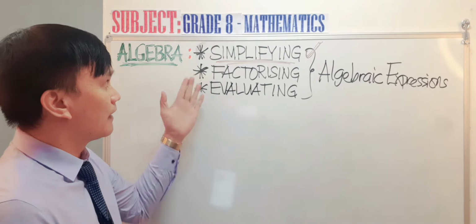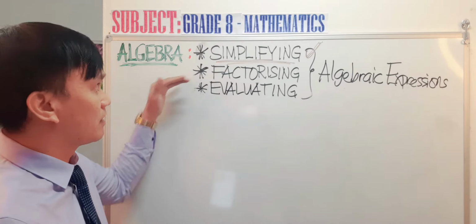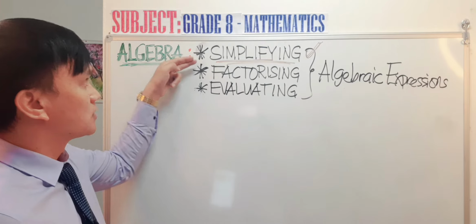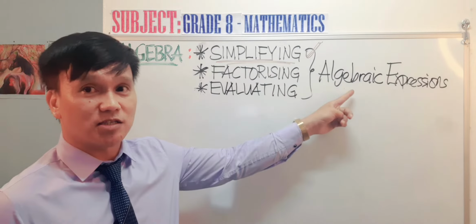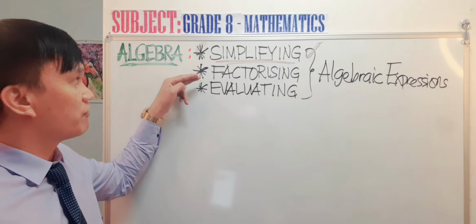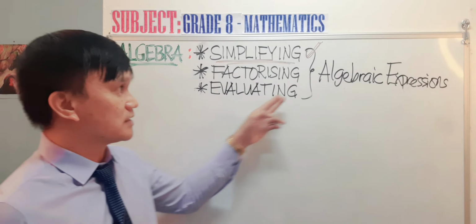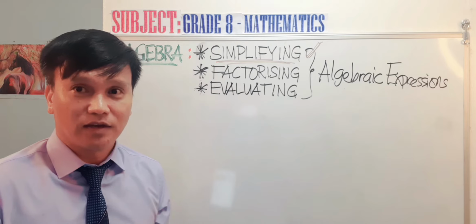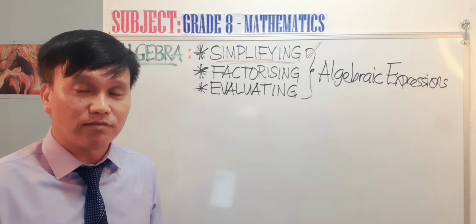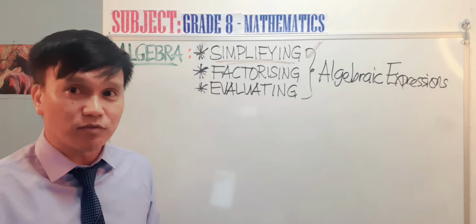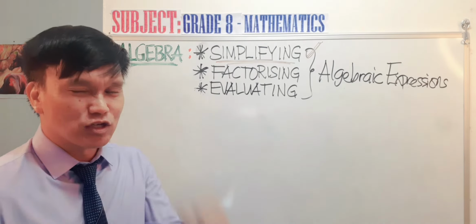Because this is quite long to discuss, I'm going to divide this into 3. In this first video, we shall be having simplifying algebraic expression, and that will follow the factorizing of algebraic expression, and then the third one is evaluating algebraic expression. So there is a continuity of the tutorial that I am going to do in this video. All right, let us start.